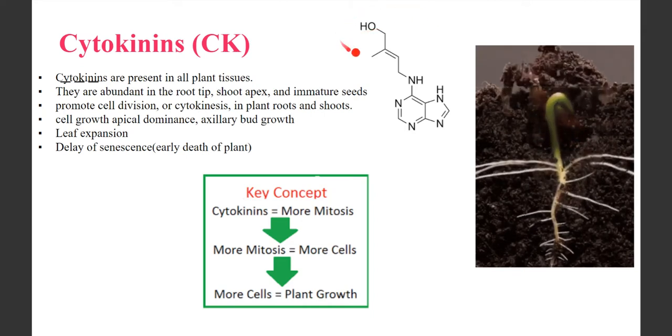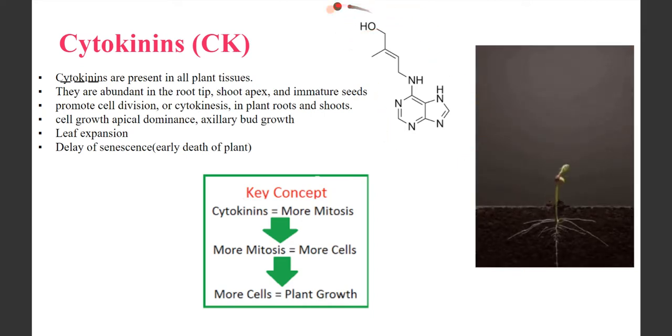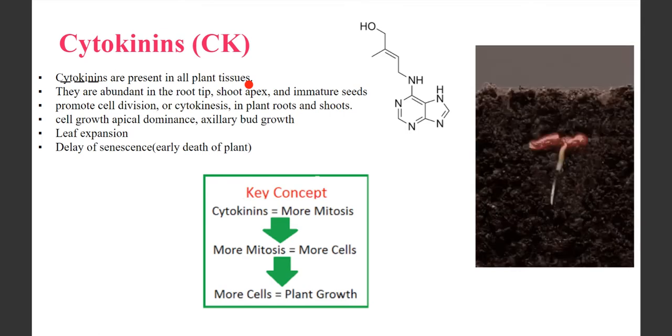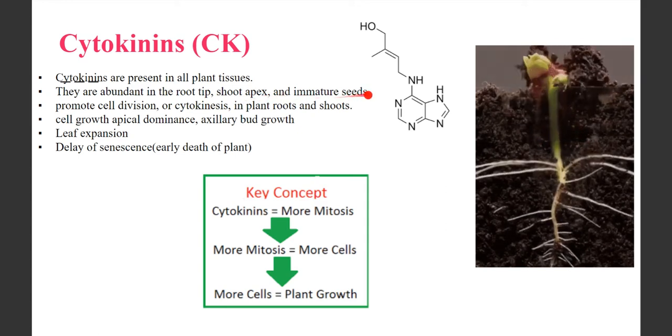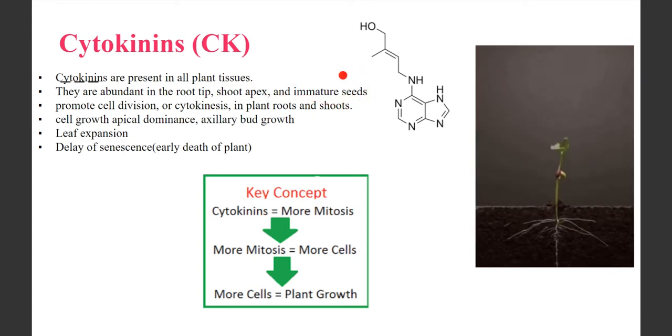And the next one is called cytokinins. Now you can see this. This is your cytokinin. Again, this is a heterocyclic compound. Okay, so where are they present? They are present in plant tissues. And since they are present in plant tissues, they enhance the growth. So more or less, each and every one is having a similar function, right? They are present at the root tip. They are present at the apex of the shoot. Okay, they are present in the immature seeds. The seeds can mature faster. They promote cell division, right?